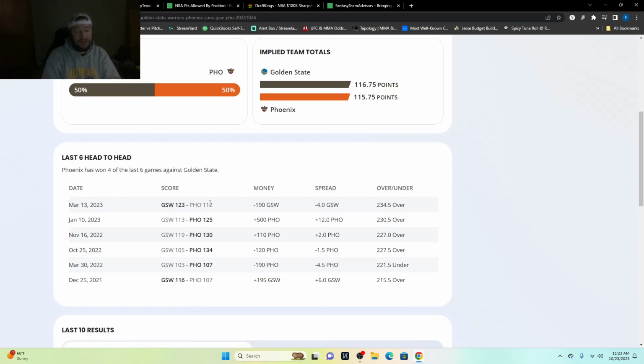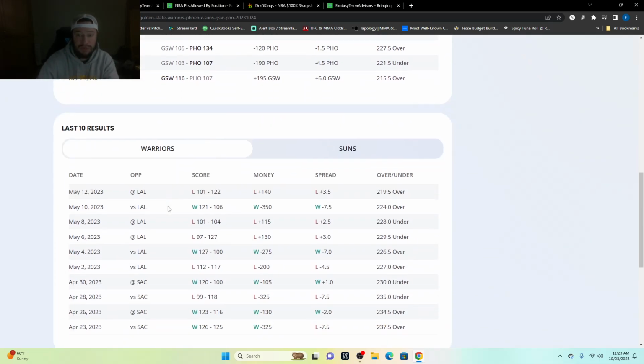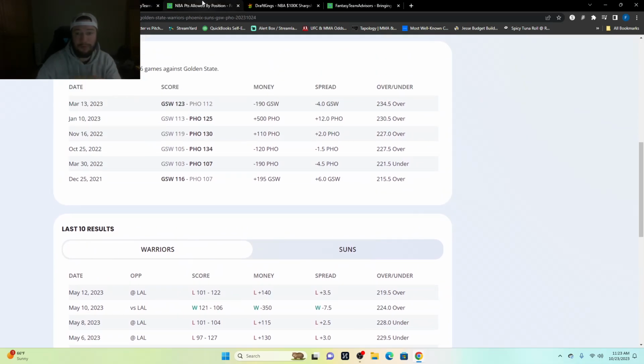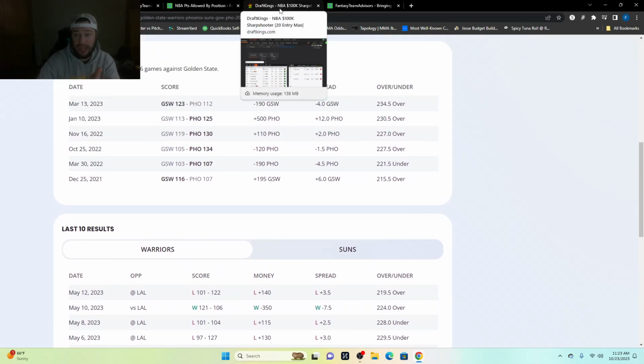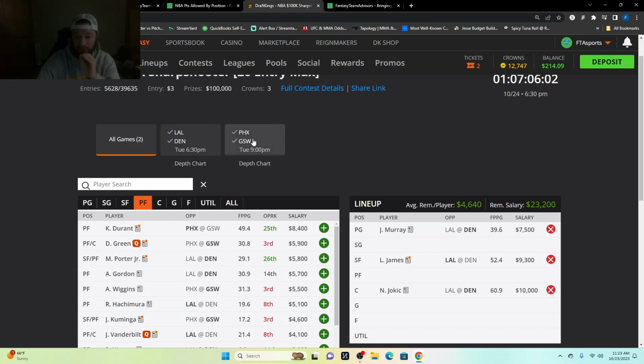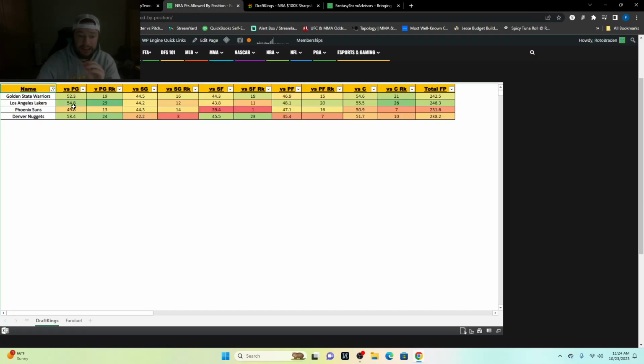Remember, last year, Golden State struggled. They struggled through part of the season. Come back here, you see they don't play a ton, but you can see just the matchups here. It should be a close game. We could see a lot of points in this game. 232.5 over-under is pretty damn good, if I do say so myself. So let's take a look.